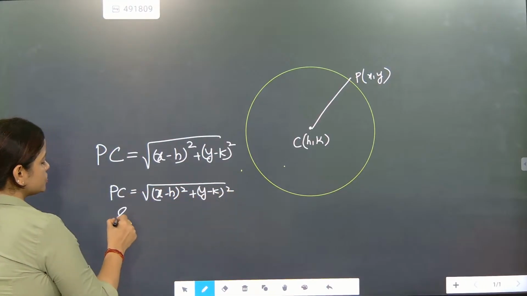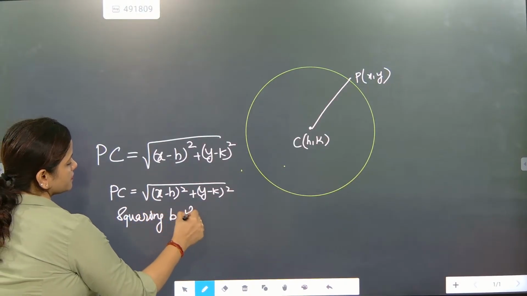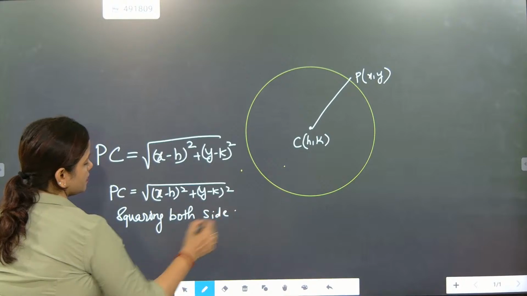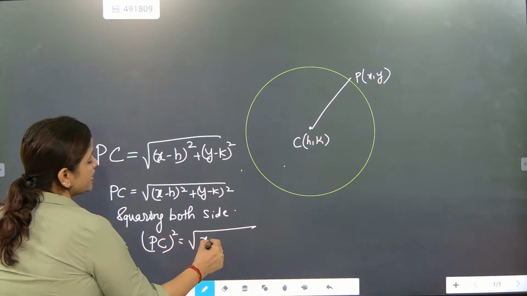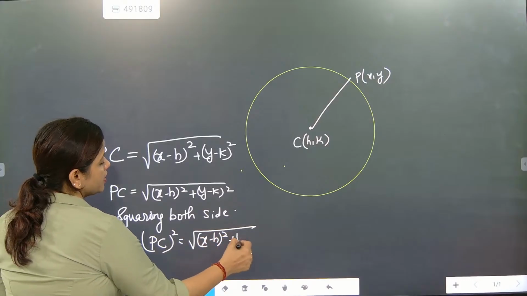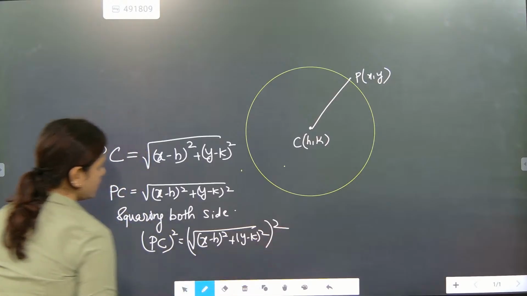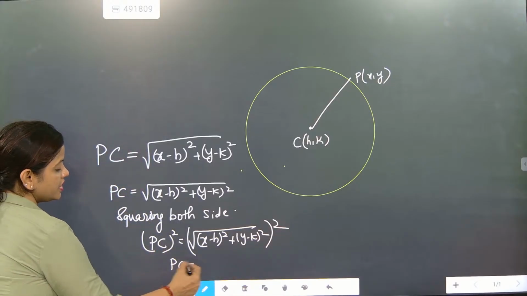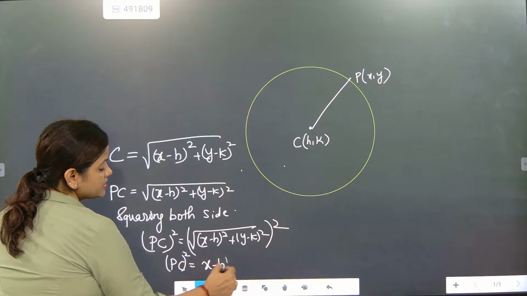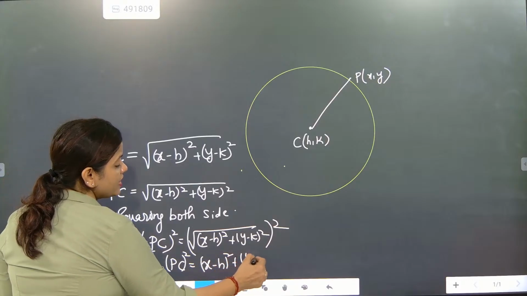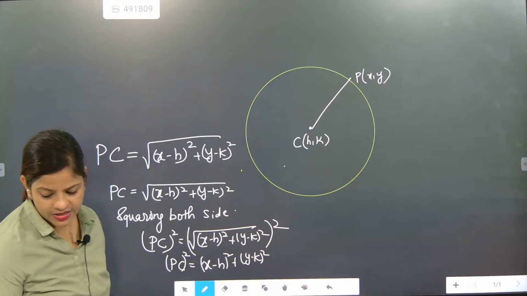Now squaring both sides, PC square will be equal to X minus H whole square plus Y minus K whole square.